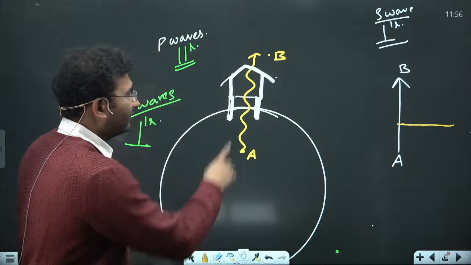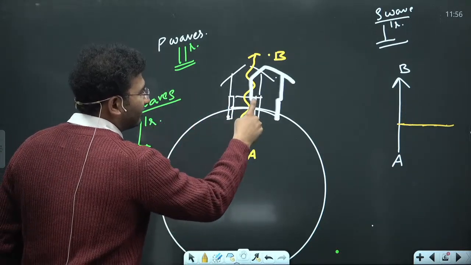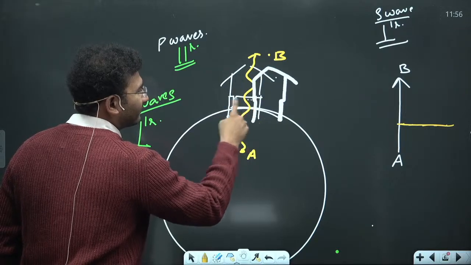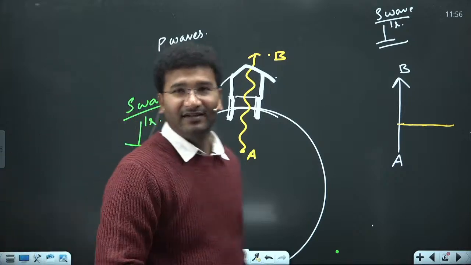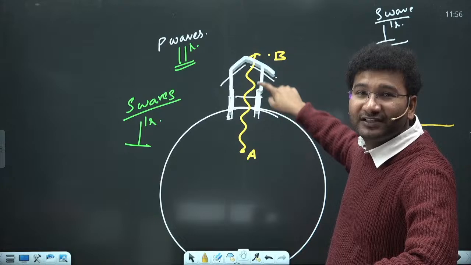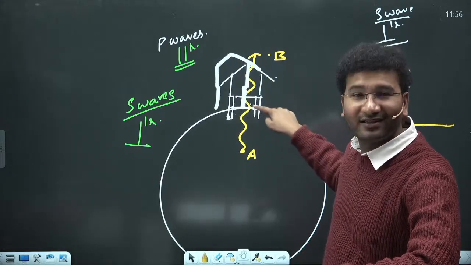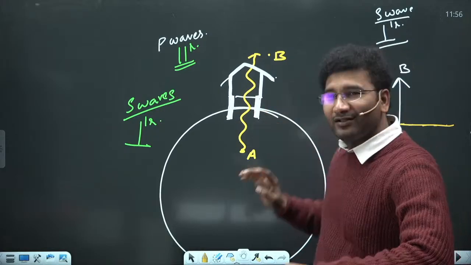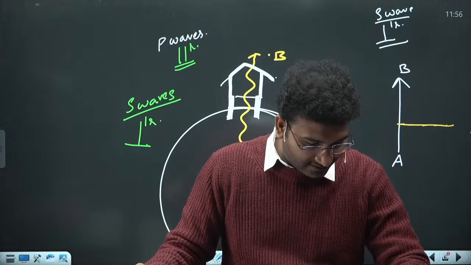So imagine this is the earth, when S waves come, the particles will start to move like this, right? So now you tell me, will this house get more damage when it moves in this way or when it is moving in the perpendicular way? So think for some time and tell me what the answer is.